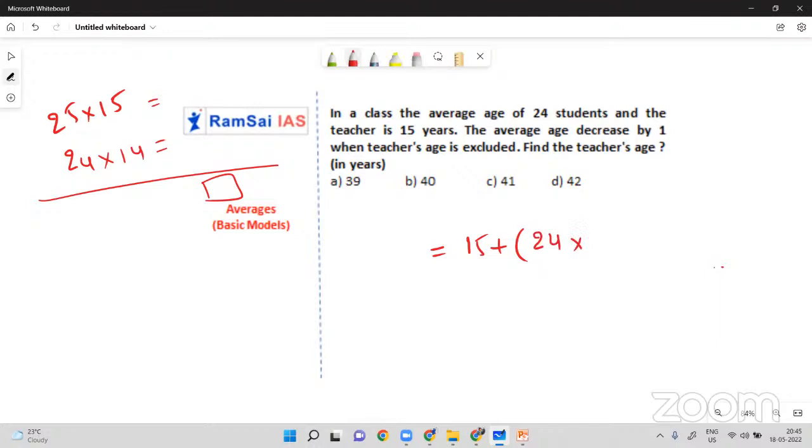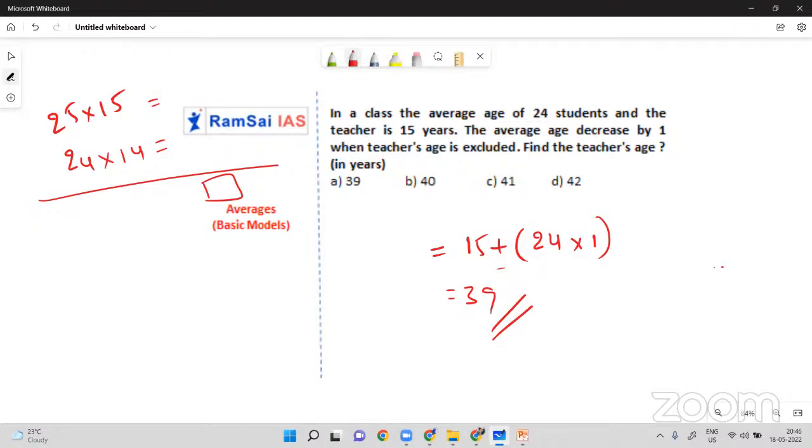Here I'll tell you a small thing why we should not subtract it: the final value we are considering as the teacher, so obviously it cannot be negative, so I'm just adding it with the condition. The average is reduced by 1. So 24 into 1 is 24 plus 15 is 39. So 39 is the answer. Hope it's clear.